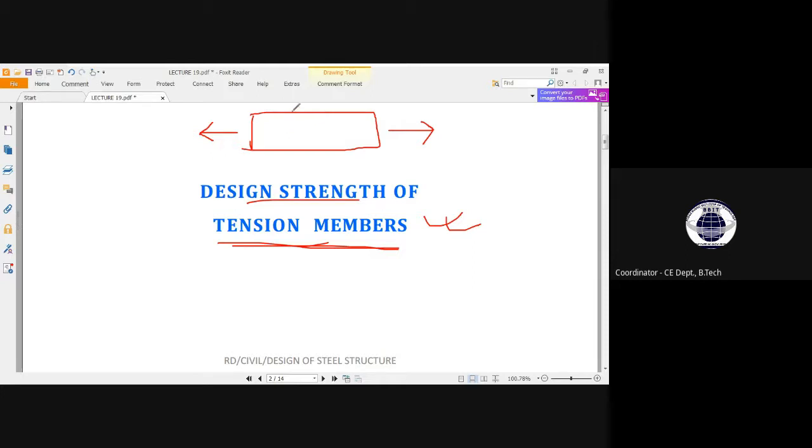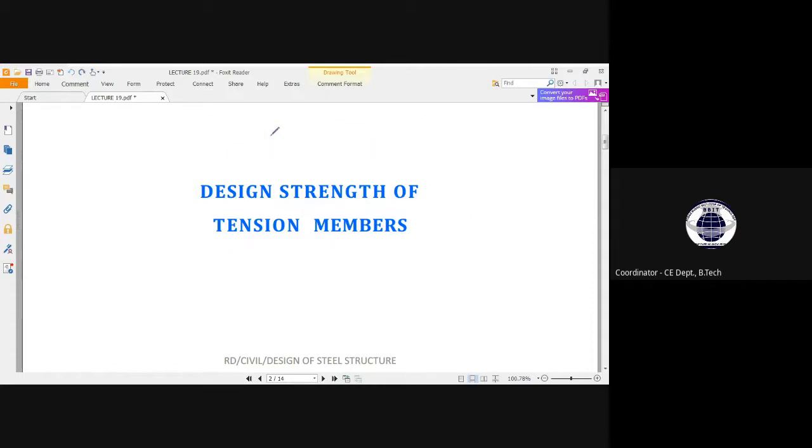We have understood the connections. So we have studied bolt connection and weld connection on the member, right? We studied bolt connection, and if I remove this, then I have studied weld connection. Now the strength of that particular tension member we have to design. Okay, so let us move into the next slide.